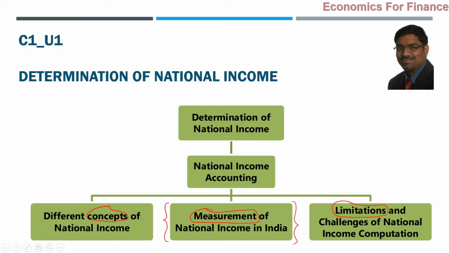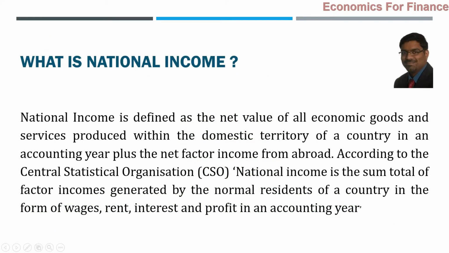Now let us start with understanding some of the concepts of national income first. For that, first of all, we should know what is national income. And by the way, these all can be the questions also. What is national income? Generally, if it is asked as a question, and as we already discussed in our introductory session, questions from this paper, 40 marks of paper 8, will be either 2 marks or 3 marks, maximum 5 marks.